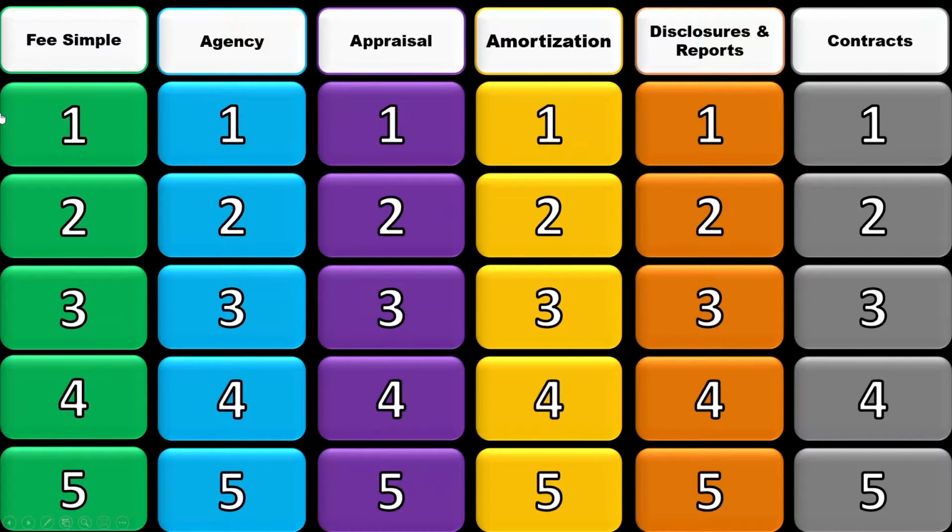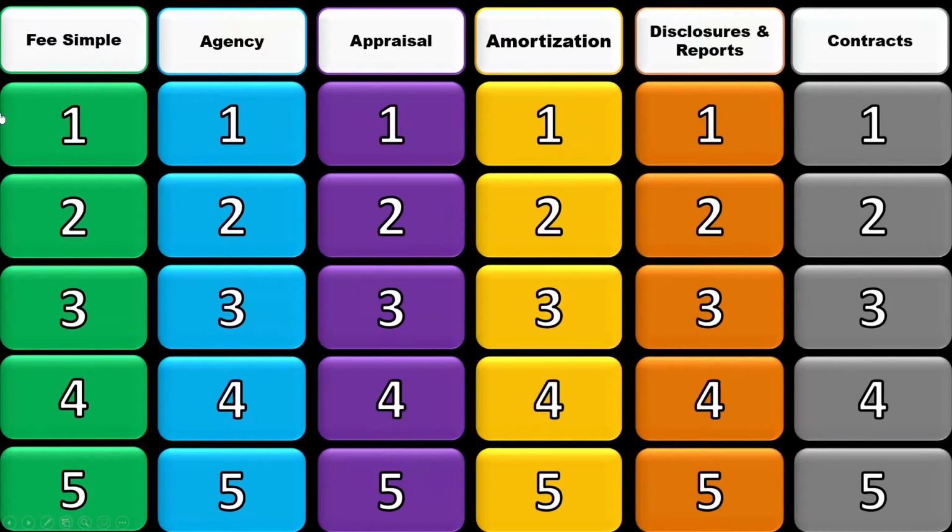And here we're going to be talking about Jeopardy, something to help you review for that state exam to see how proficient you are with the material. So let's dive on in and get to it. Here are our categories: fee simple, agency, appraisal, amortization, disclosures and reports, and contracts. I'm going to go at a pretty steady but fast pace, so feel free to pause once you see the answer, as it's Jeopardy, remember, to come up with the question.